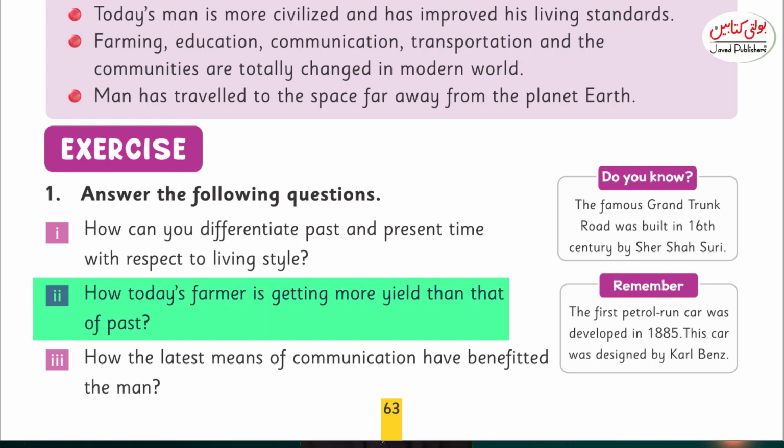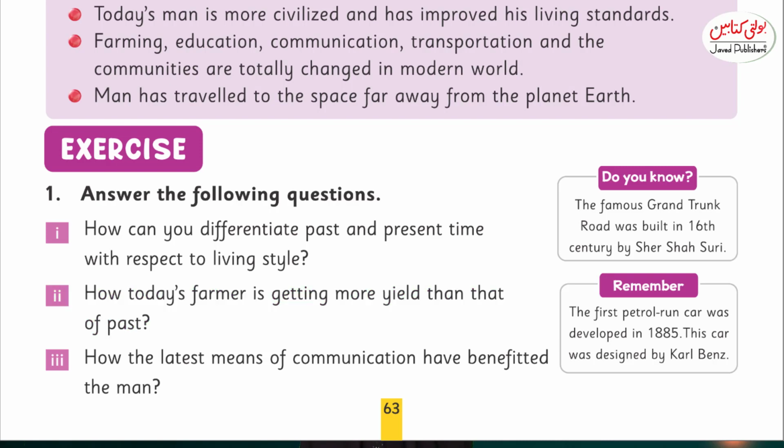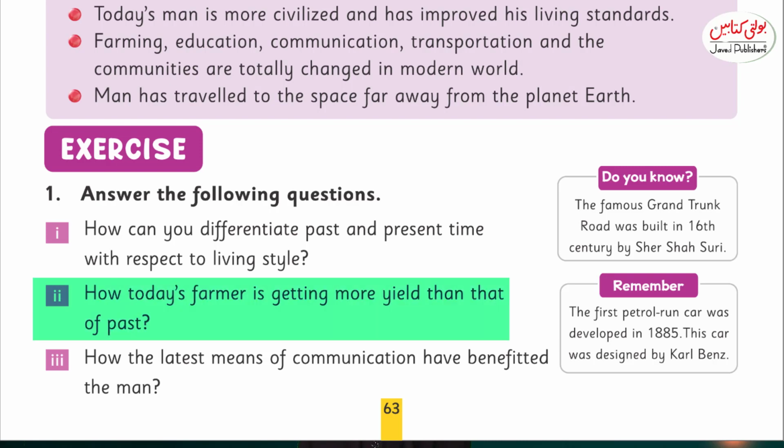How are today's farmers getting more yield than that of the past? In the past, farmers had to work manually or by using animal powered equipment. It took much time and effort but did not get production in return. So in the modern age, they use harvesters, tractors, threshing machines, so that less effort and less time is used to make production more than the past.